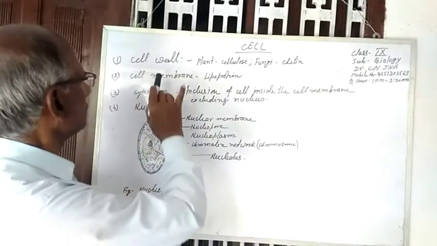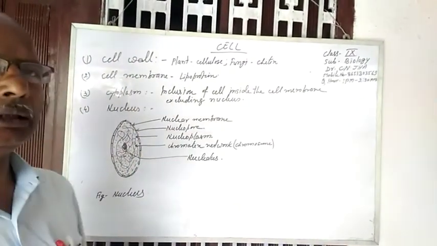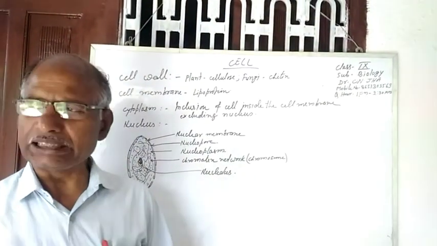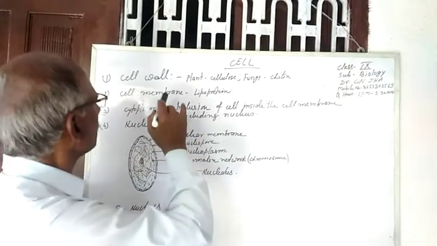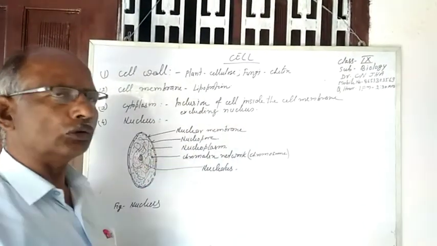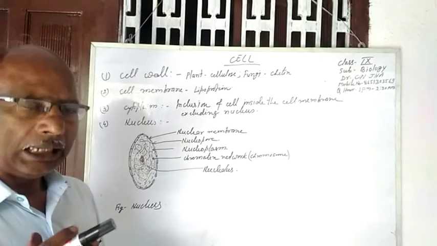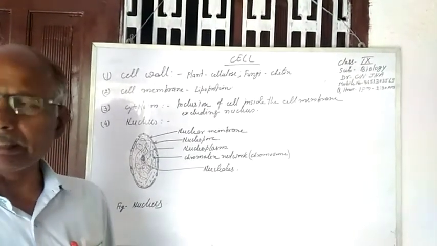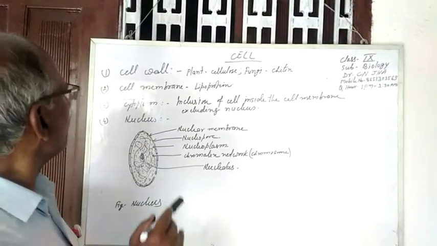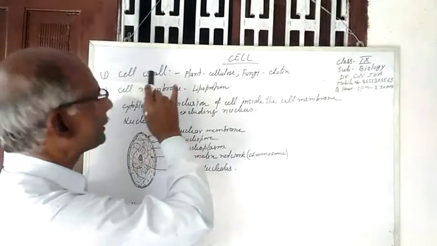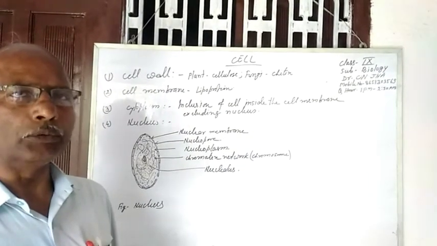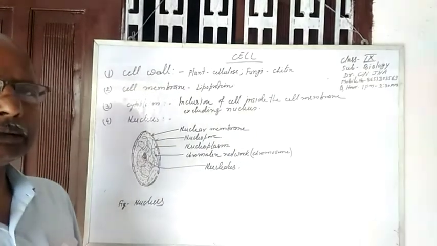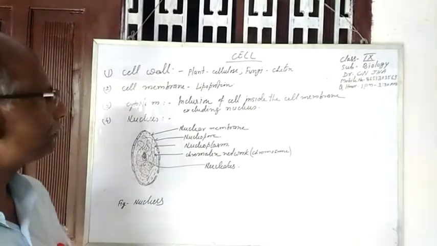The function of the cell wall is that it gives a definite shape to the cell, and it also helps protect the cell from desiccation. Third, it is also semi-permeable, so it also helps in the transportation of materials from one cell to the other cell.